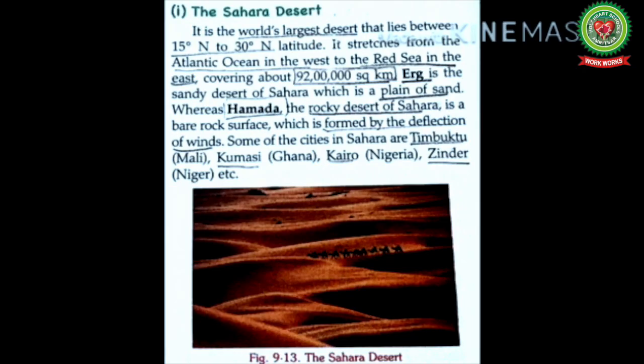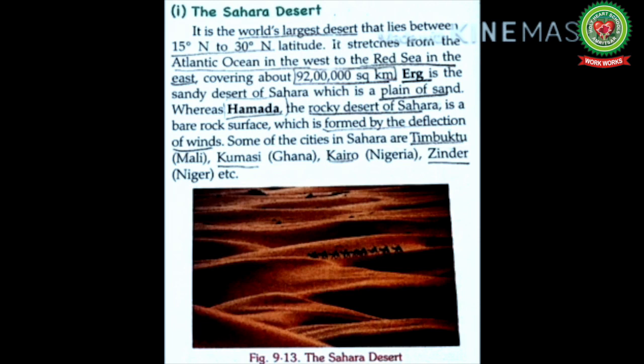The Sahara Desert is the world's largest desert that lies between 15° north to 30° north latitude. It stretches from the Atlantic Ocean in the west to the Red Sea in the east, covering about 92 lakh square kilometers. Erg is the sandy desert of Sahara, which is a plain of sand, whereas Hamada, the rocky desert of Sahara, is a bare rock surface.